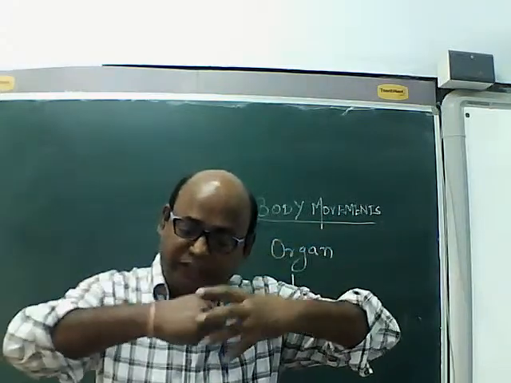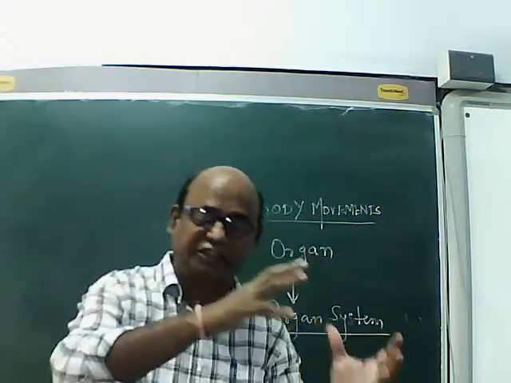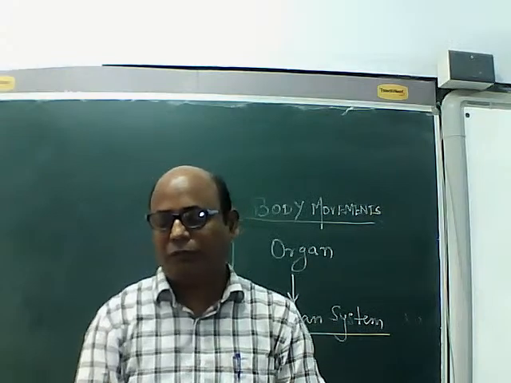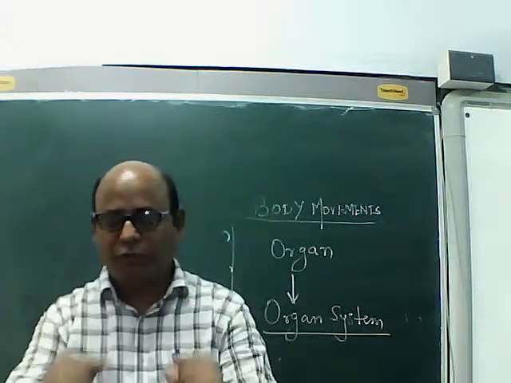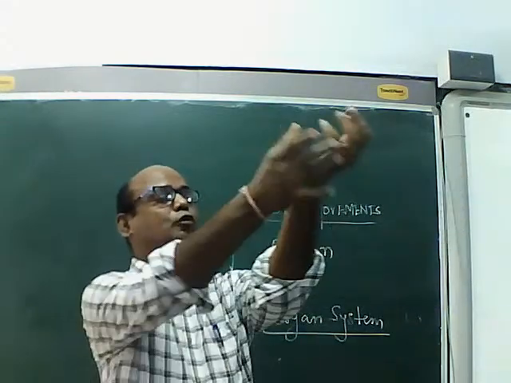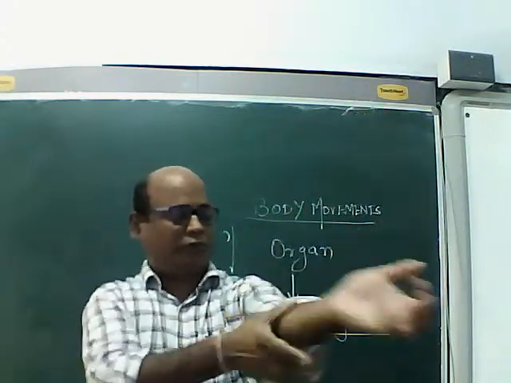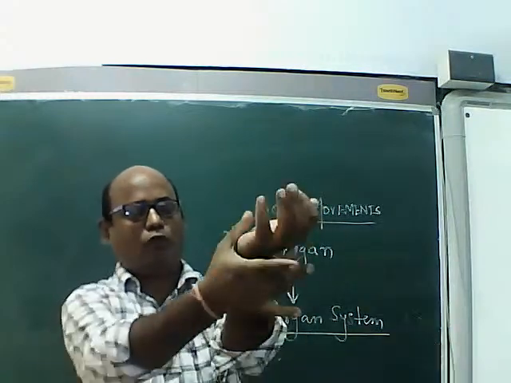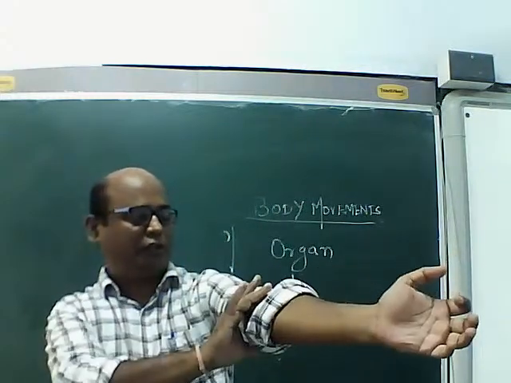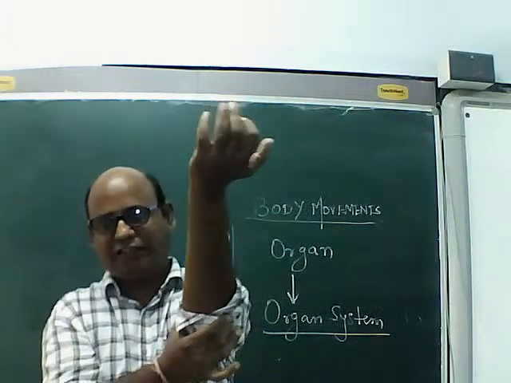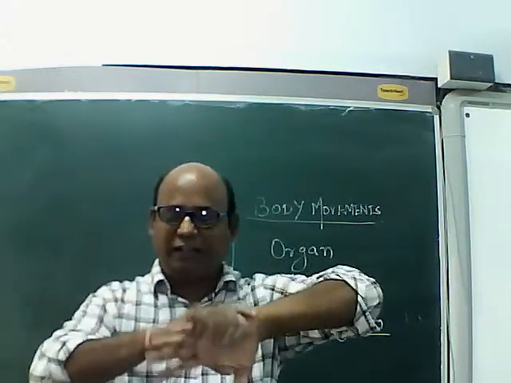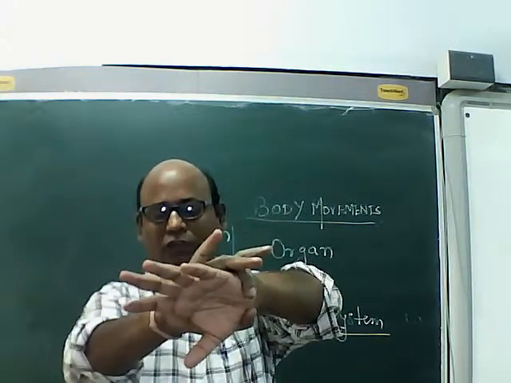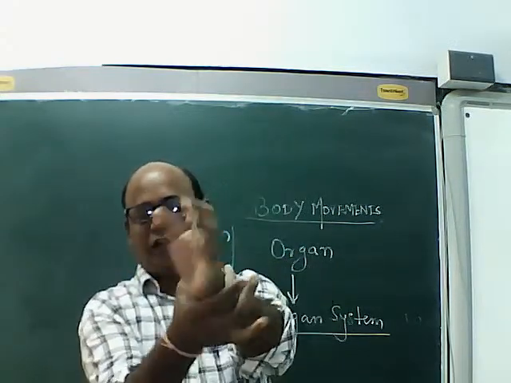They are meeting each other at different locations. Okay, that is known as a joint. You know that my lower arm is joined to the upper arm. The bone of this lower arm is joined to the upper arm here at this point. This location, this is a joint. This hand is joined to the lower arm at this position.